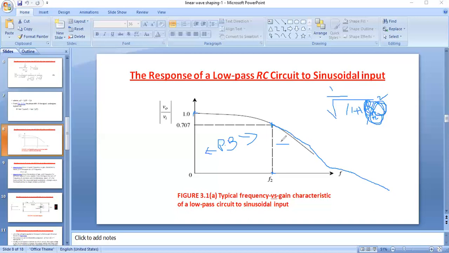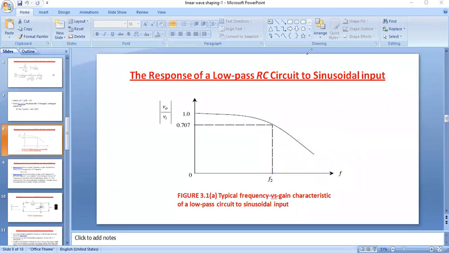It attenuates the signals having frequency greater than F2, and we call this the stop band. So this is the filtering action. This is the low pass RC circuit, and this is how it acts as a filter.